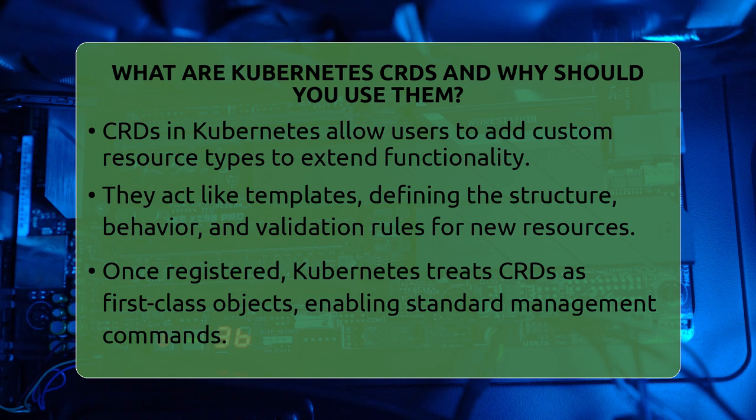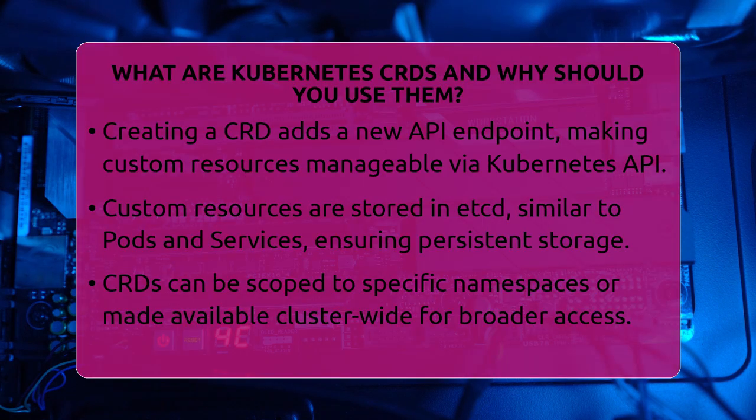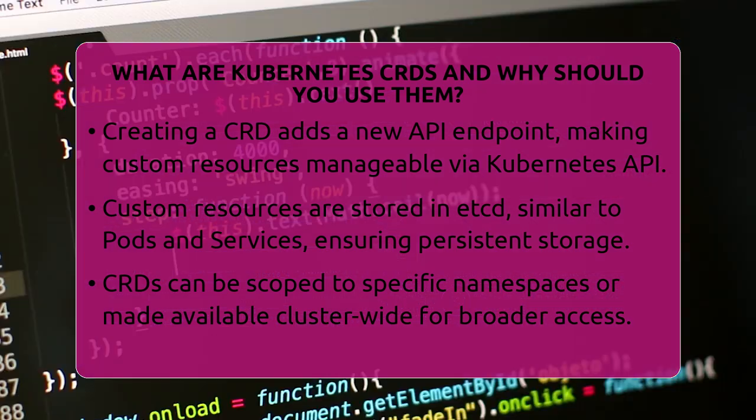When you define a CRD, Kubernetes adds a new API endpoint for it. This means your custom resource becomes a first-class citizen in the cluster. For example, if you create a CRD called database, Kubernetes creates an API path where you can manage database objects. These objects are stored in etcd, Kubernetes' distributed key-value store, just like pods or services.